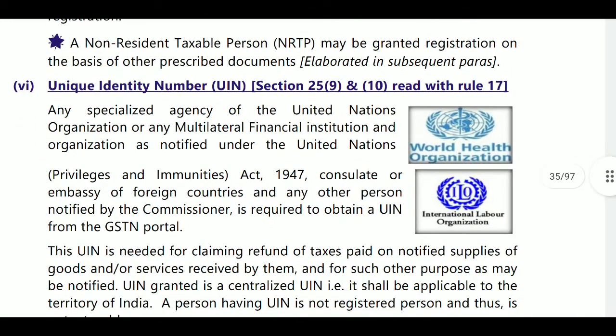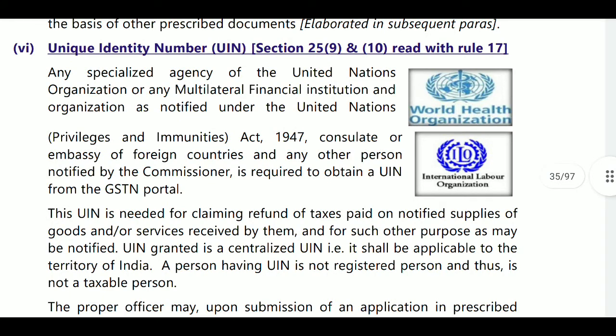Next, unique identification number, UIN. UIN is for persons who are not applying for a normal registration, but for only an identification number in respect of supplies to notified agencies, United Nations organizations, multinational financial institutions and other organizations. You will get the UIN from the GST portal.